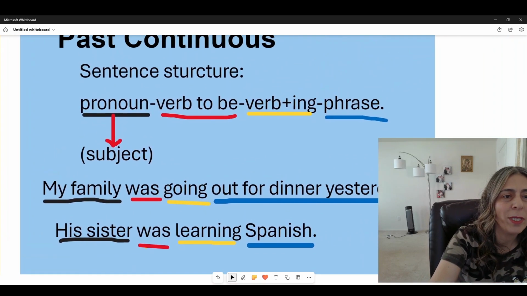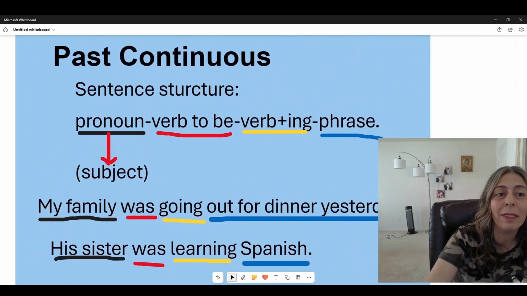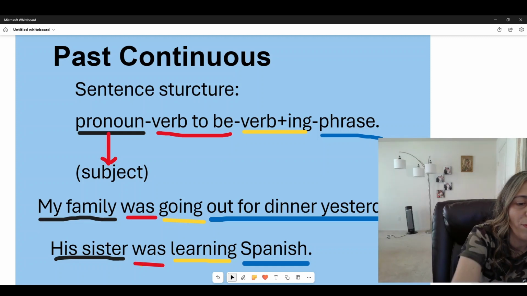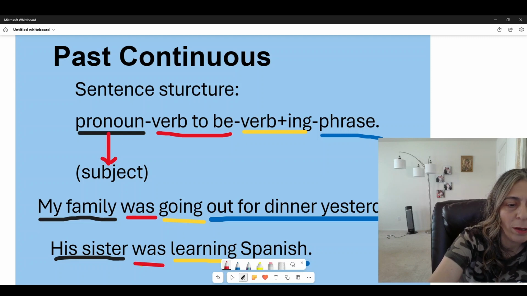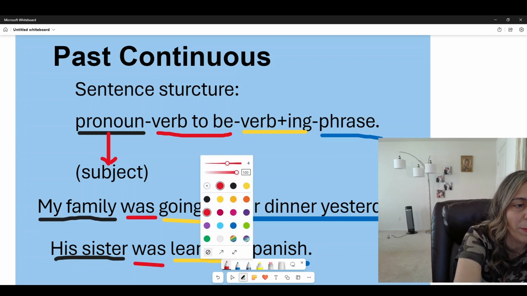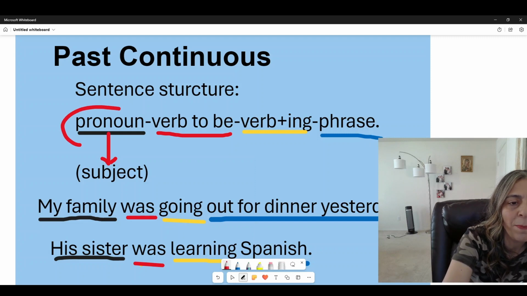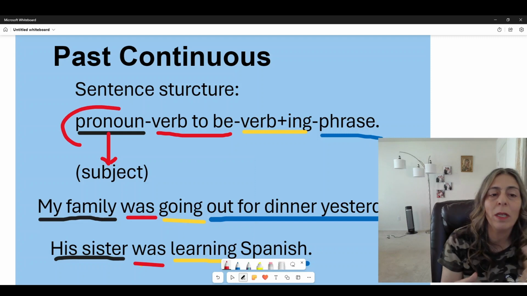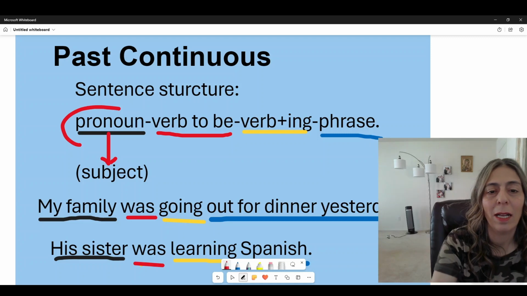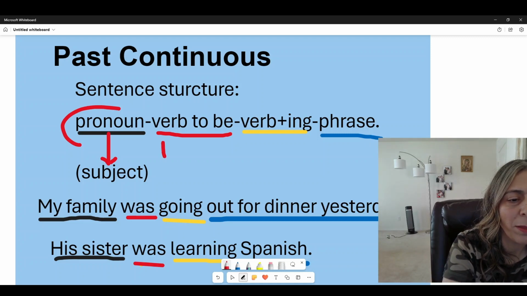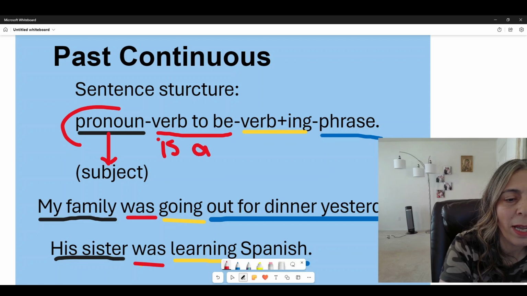Okay, so the sentence structure in the past continuous is the same. We have the pronoun, or we could also say the subject, and the verb to be, which must be again am, is, or was.